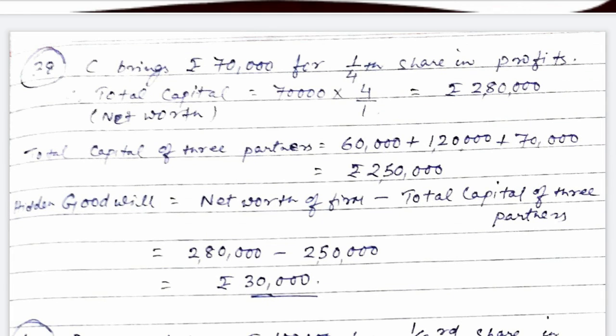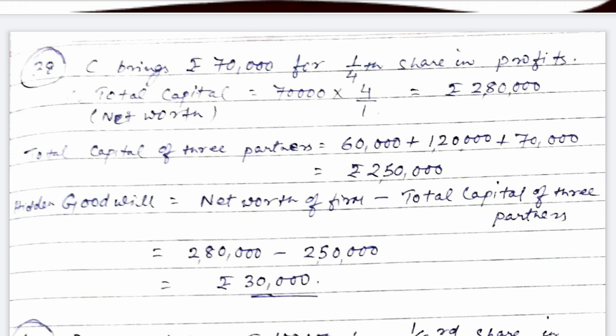A and B are partners in a firm with capital of rupees 60,000 and 1,20,000 respectively. They decide to admit C into the partnership for 1/4 share in the future profits. C is to bring in a sum of rupees 70,000 as his capital. Calculate the amount of goodwill.